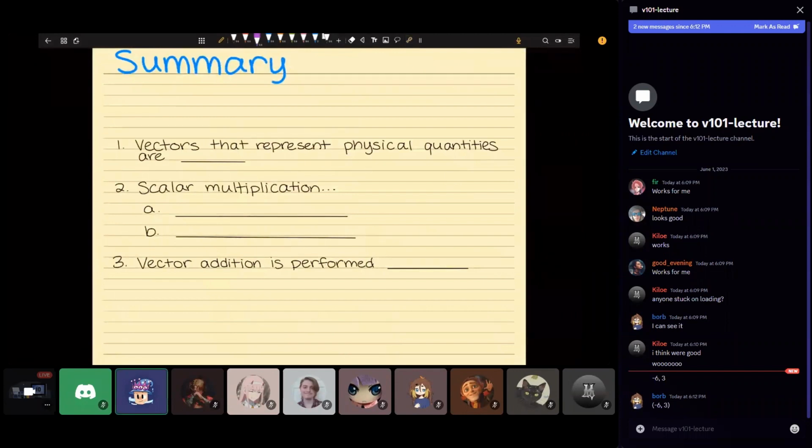Okay, so to summarize, vectors that represent physical quantities and the way that we use them in Roblox are fundamentally just arrows. And when we do scalar multiplication, two things can happen. We can scale the magnitude, and we can reverse direction.